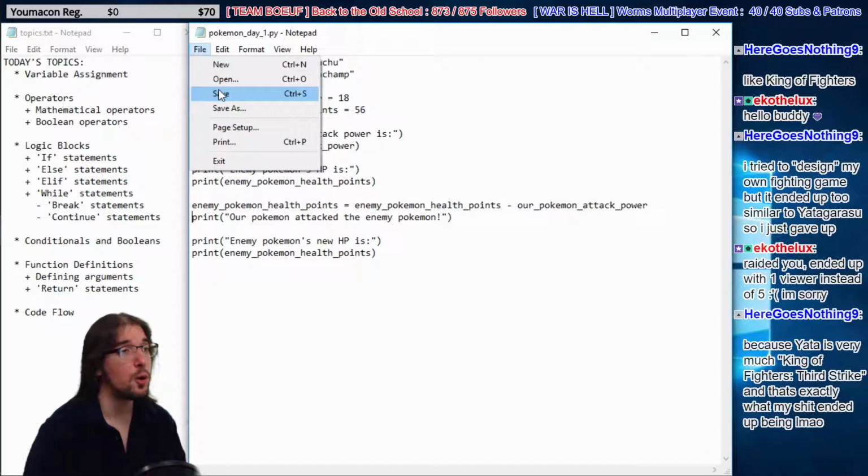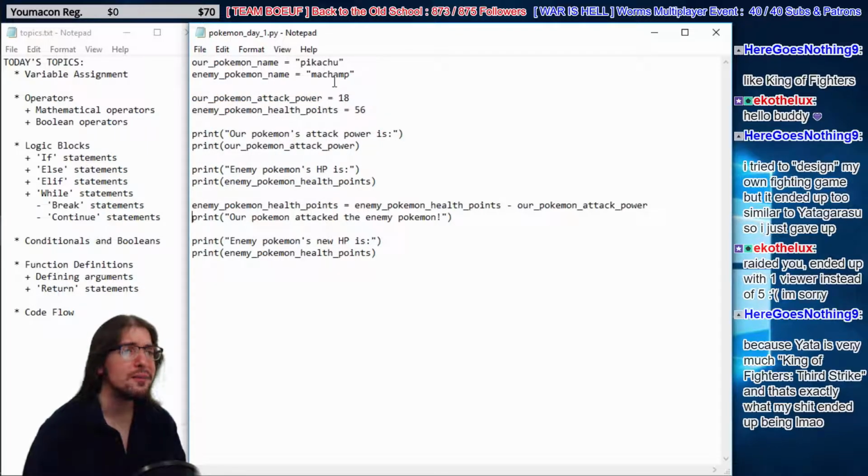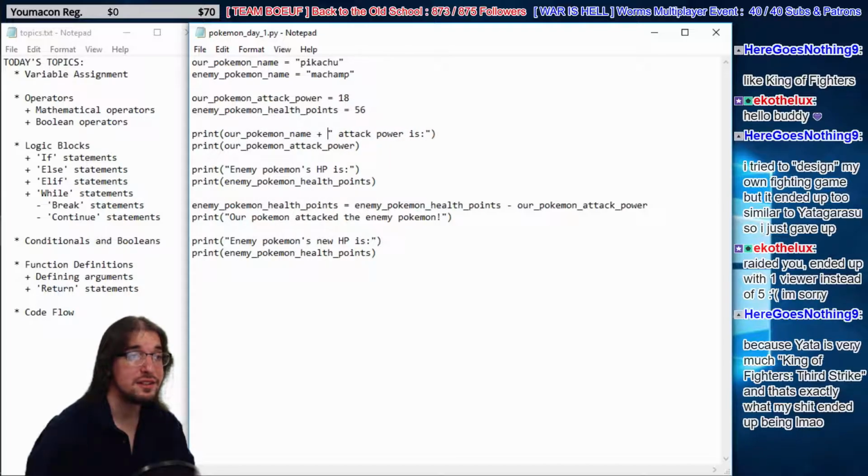Right, so how are we going to use these Pokemon names? Well, we could use the string addition operator. So here's what we're going to do. Instead of saying our Pokemon's attack power is, why don't we add some strings together? So why don't we say our Pokemon name plus attack power is.